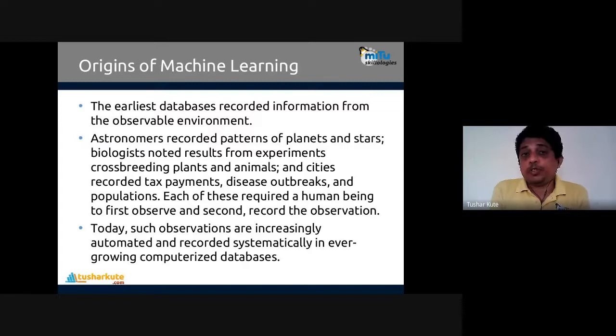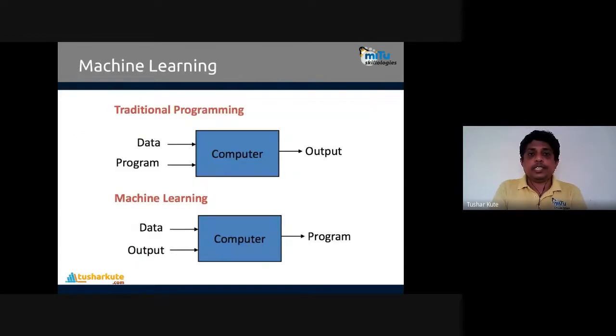Today, such observations are increasingly automated and recorded in systematically ever-growing databases. So we are growing with the database. We have a huge amount of data with us, and we also have great computing power with us. With the help of it, these kinds of models can be found and created so much more easily.